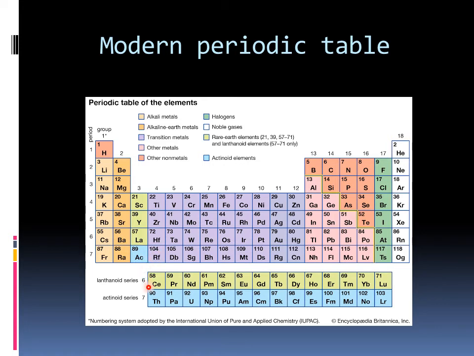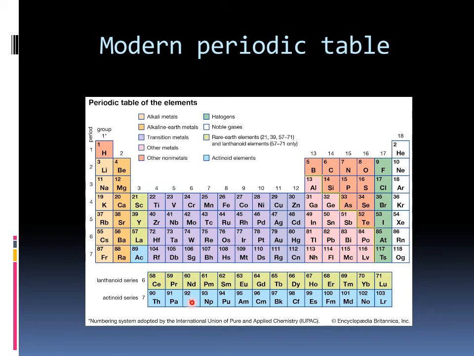Then the atomic numbers 90 to 103 are placed at the bottom of the periodic table. These elements are also in the seventh period. It is also a long period.